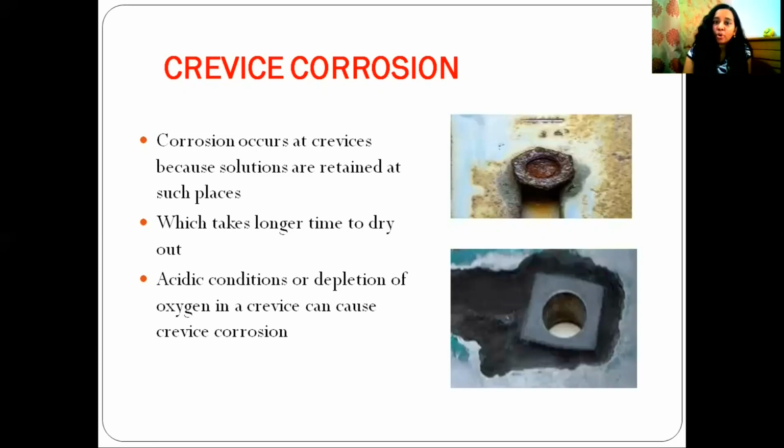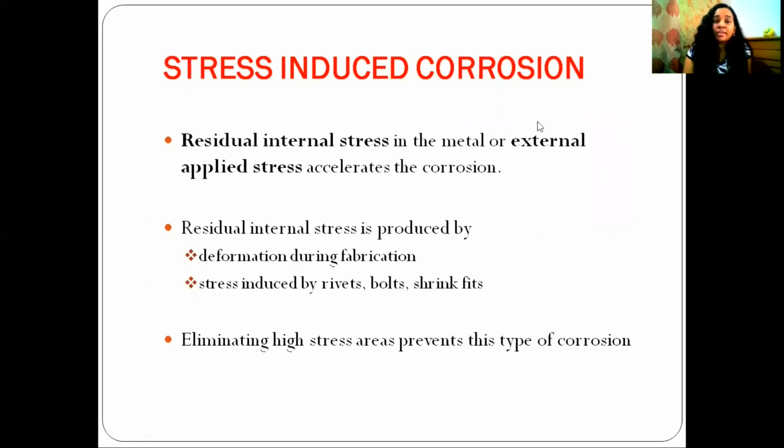So that leads to corrosion. Such corrosion is known as crevice corrosion. Acidic condition or depletion of oxygen in a crevice can cause corrosion. Stress-induced corrosion: residual internal stress in the metal or externally applied stress, both can accelerate the corrosion.